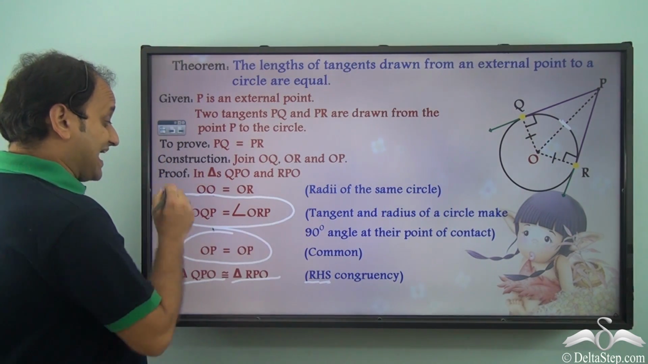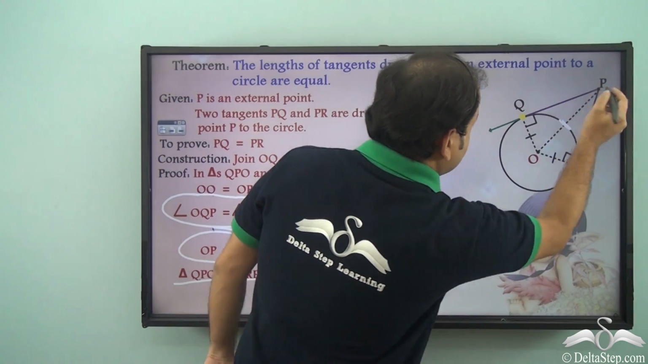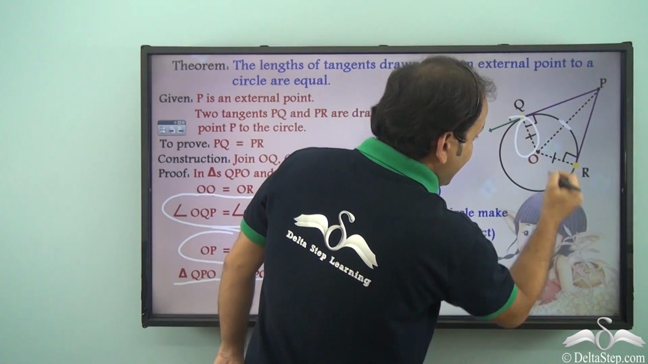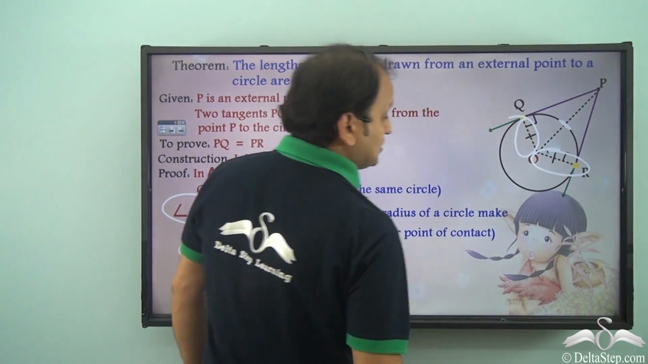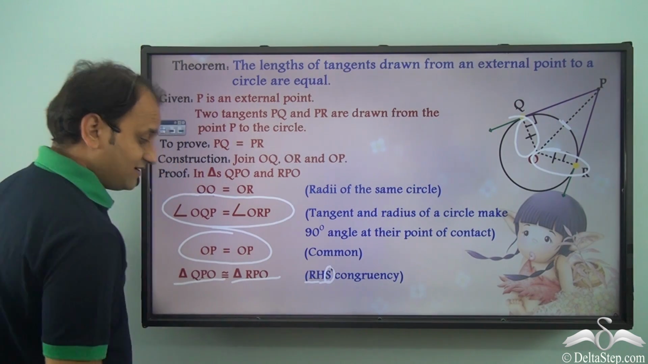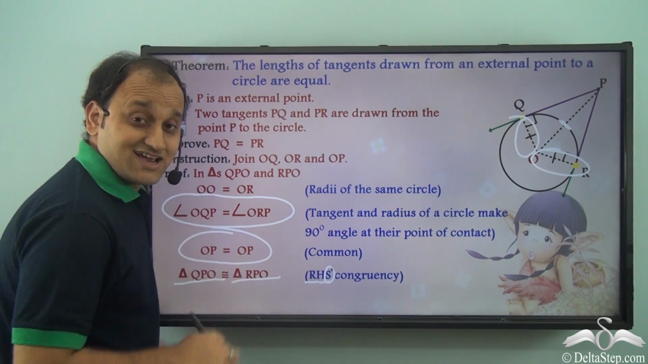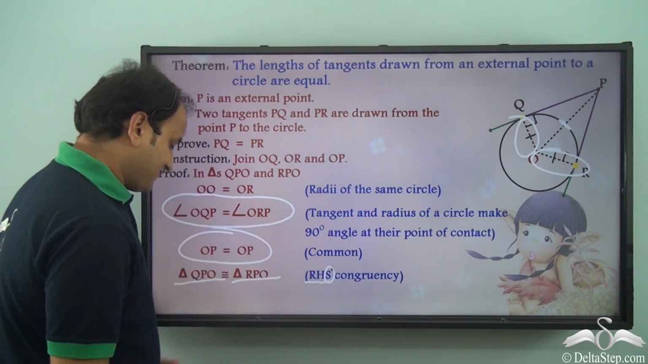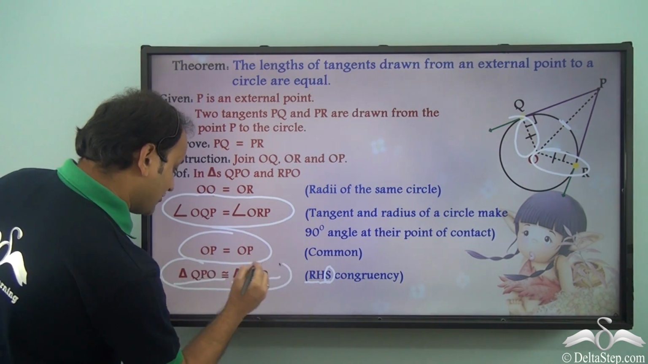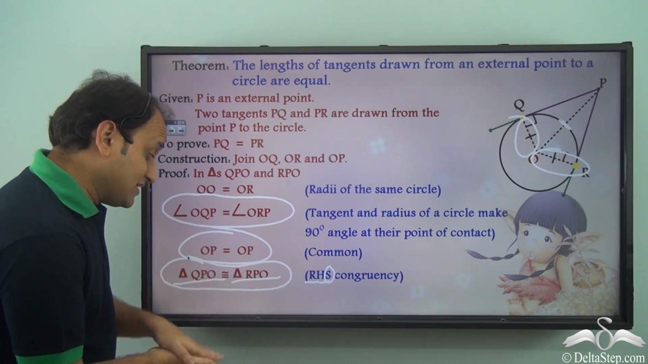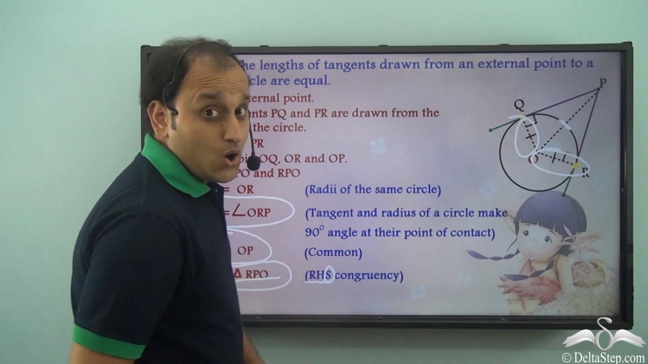So we got hypotenuse as same. Now another side, that is OQ. This side is same as OR of this particular triangle, and so we have side here. So RHS, right angle, hypotenuse, side congruency. And using that particular congruency, we can say that triangle QPO is congruent to triangle RPO.